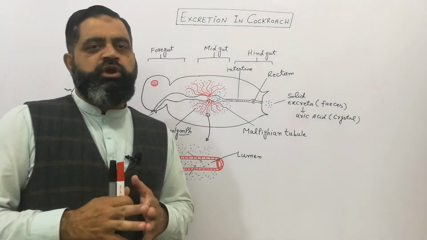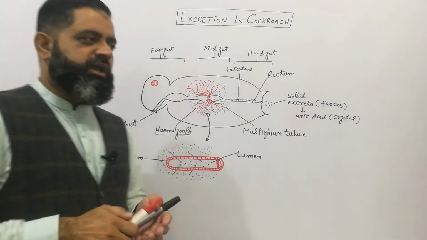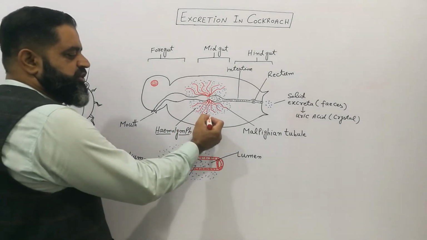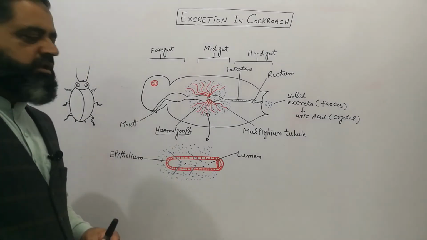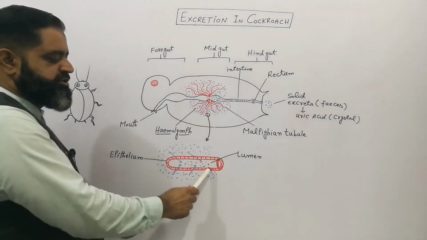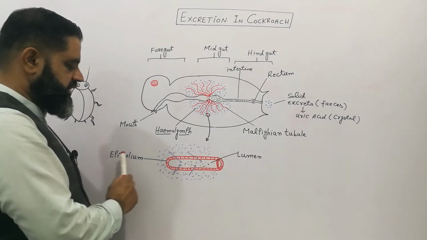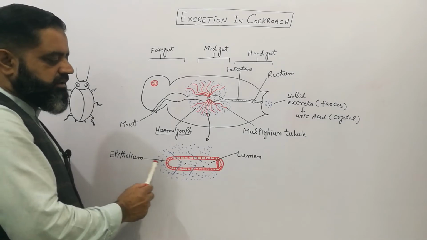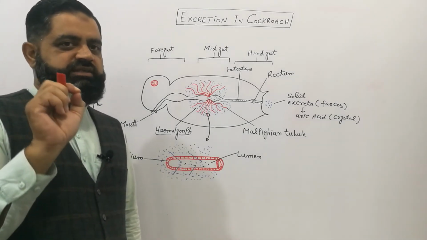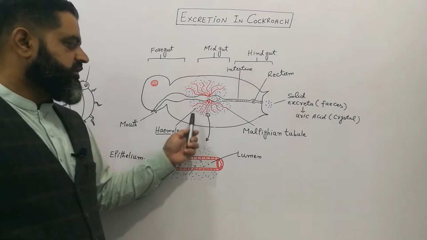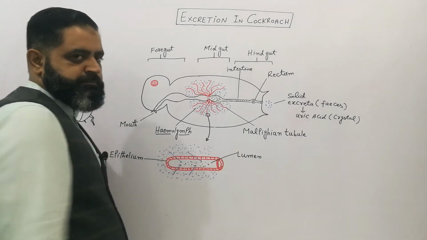Now we are going to look at the internal structure of a Malpighian tubule. So I have taken a small piece of Malpighian tubule and enlarged it with a microscope. When we look at the structure of a Malpighian tubule, it consists of a single cell thin epithelium lining. It means that the tubule is very thin, only a single cell thick. This tubule contains a cavity known as lumen.